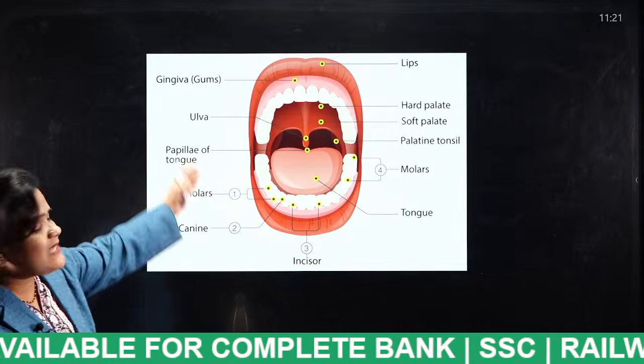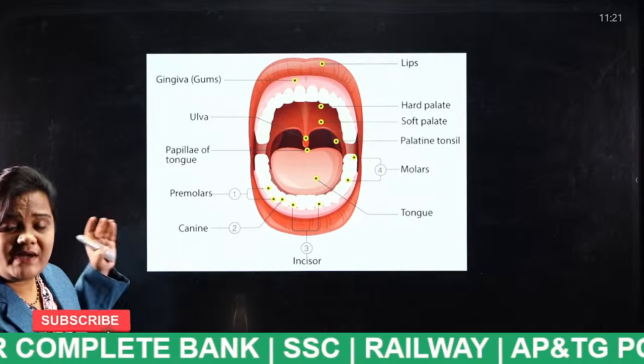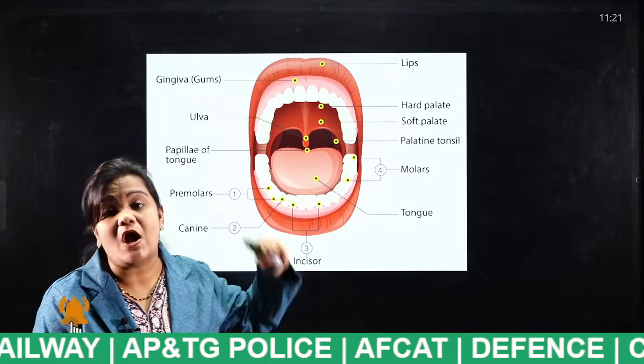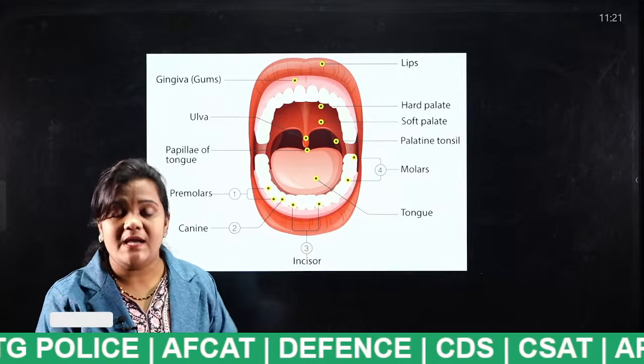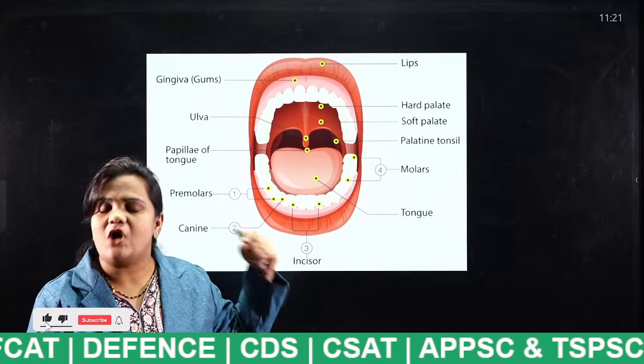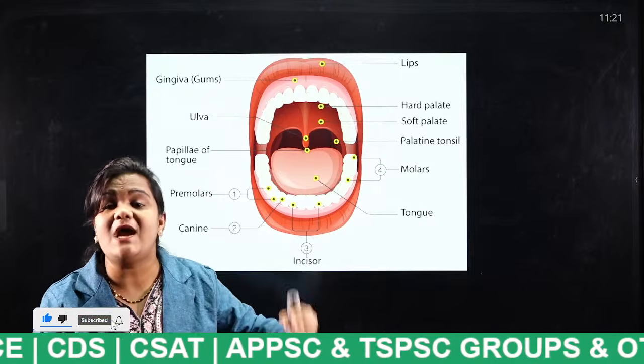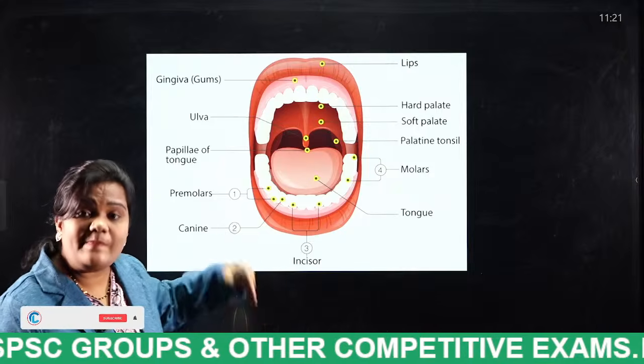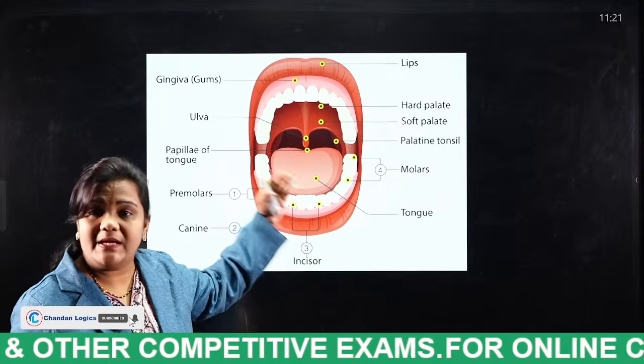So these are the parts of the mouth. What are the teeth and tongue? Actually, the teeth and tongue are the accessory organs of our digestive system, right? Teeth and tongue are the accessory organs of our digestive system. So these are the important parts of our mouth which have to be remembered.